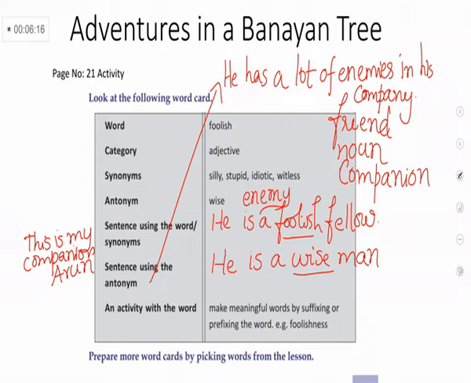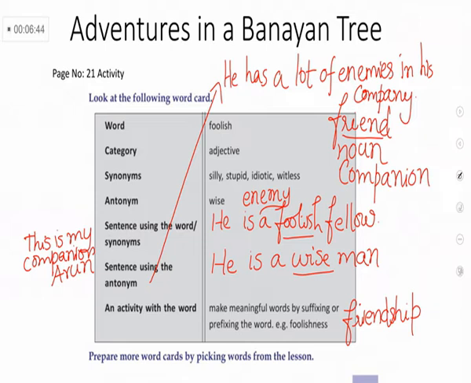Next, we can do an activity with the word. That means we can add a suffix or a prefix to this word friend. Can you find out? Yes. What is it? Friendship. Okay. We add a suffix to this word, friendship. Friend plus ship, friendship. Do you understand? I hope all of you understood this word card.